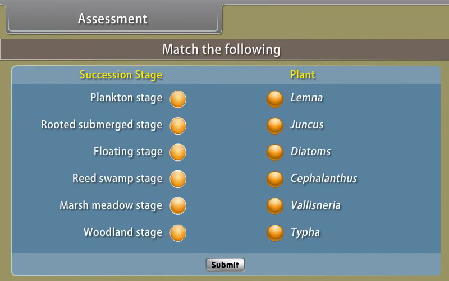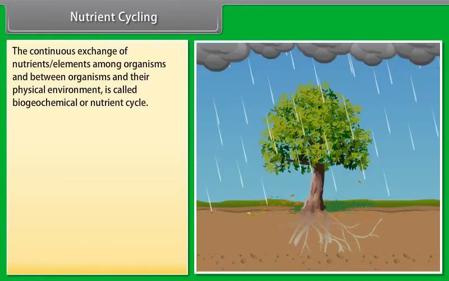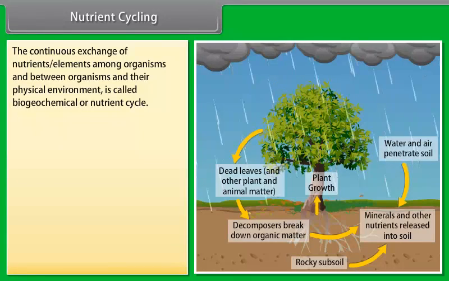Marsh meadow stage. The marshy shore of the water body is invaded by Carex, Cyperus, Juncus, etc. Some grasses like Themeda, Dichanthium, and some herbs like Caltha, Campanula, Polygonum, etc. also inhabit the area. The plants add more humus in the area. Woodland stage. At this stage, the area is invaded by some shrubby plants which can tolerate bright sunlight as well as water-logged conditions. For example, Cephalanthus.